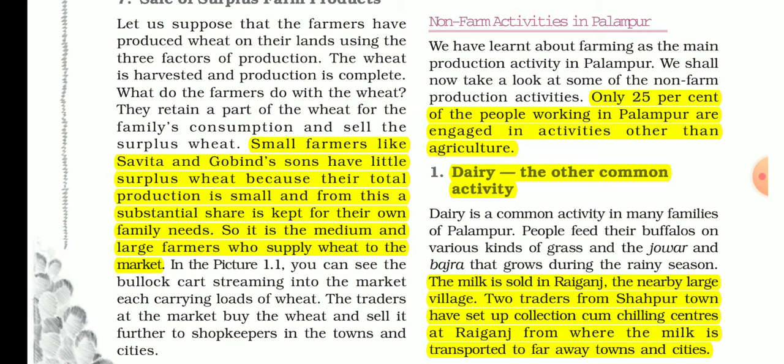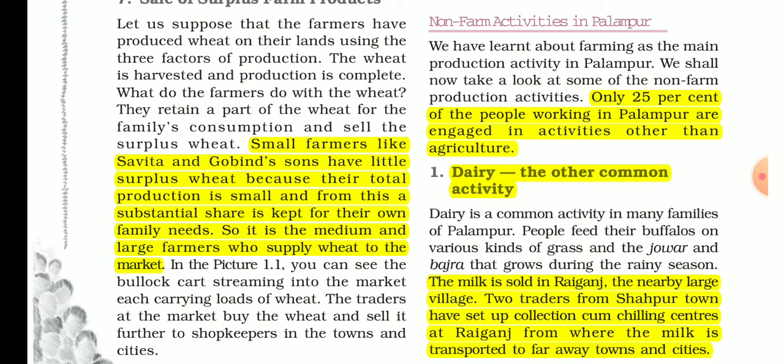Suppose you have 1 acre of field, your family needs 3 or 4 quintals of wheat per year. So 4 quintals of wheat your family needs, and Savita gets 5 quintals, sometimes 5 and sometimes 4 quintals. So only 1 quintal, equal to 100 kgs, is the extra surplus crop she is getting. But there is no use for this.